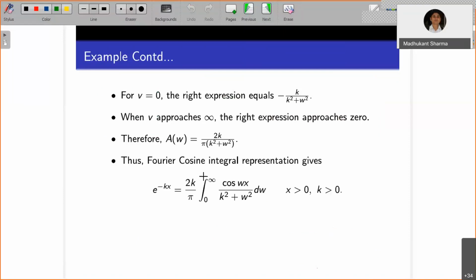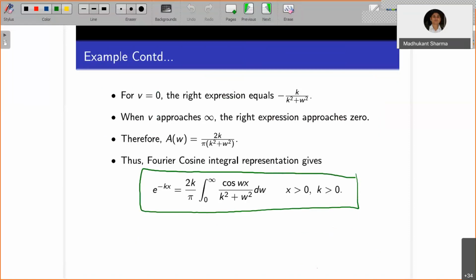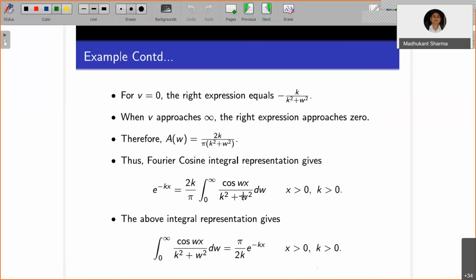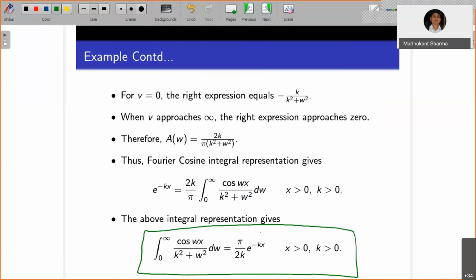So you can substitute the value in the Fourier cosine integral representation. For different values of x, you can evaluate these values and see that it actually approximates e to the power minus kx. So this integral representation will give you the following. This is a very important integral, which can be evaluated simply by this function, pi by 2k times e to the power minus kx, but the integral side itself is too complicated.